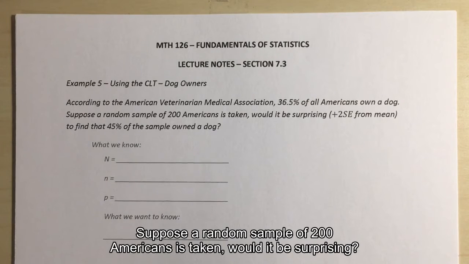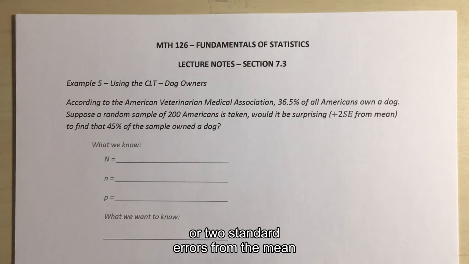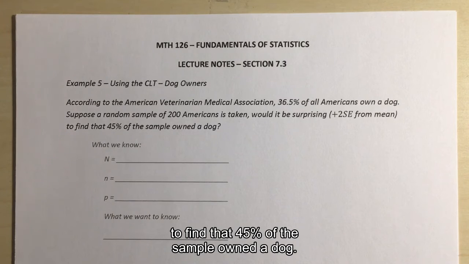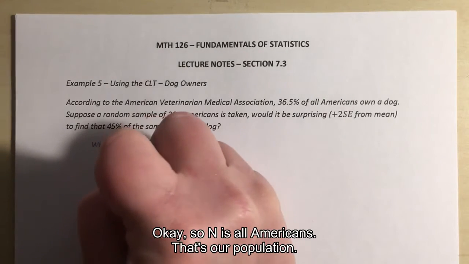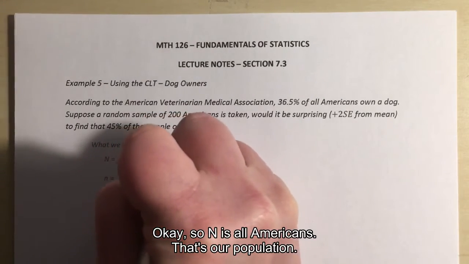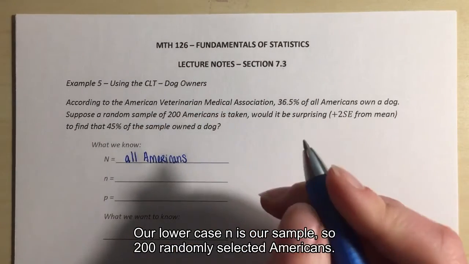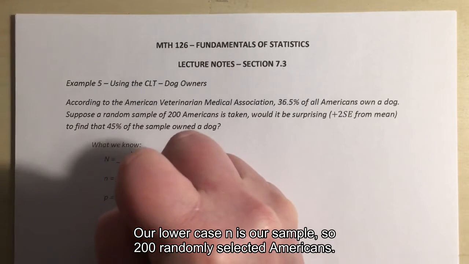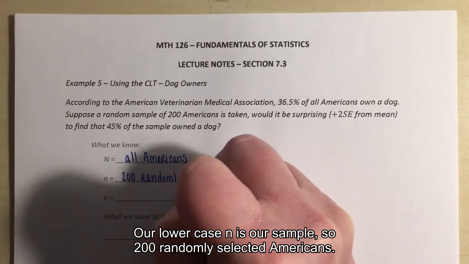Would it be surprising? Remember, surprising means more than 2 standard deviations or 2 standard errors from the mean, to find that 45% of the sample owned a dog. Okay, so capital N is all Americans. That's our population. Our lowercase n is our sample, so 200 randomly selected Americans.